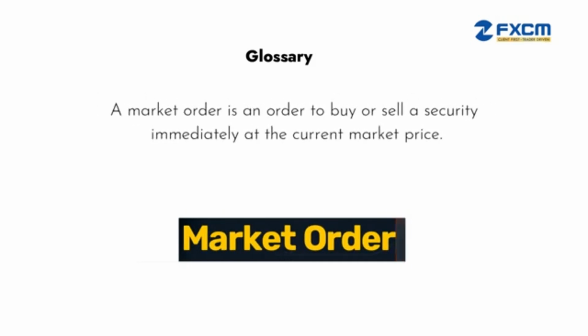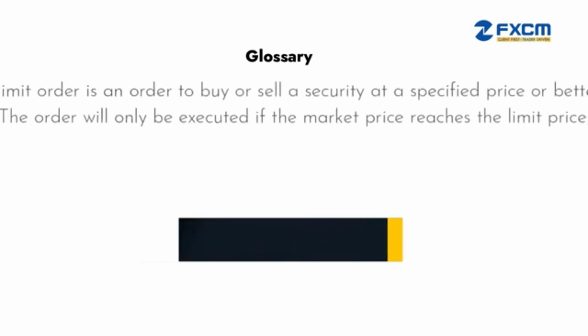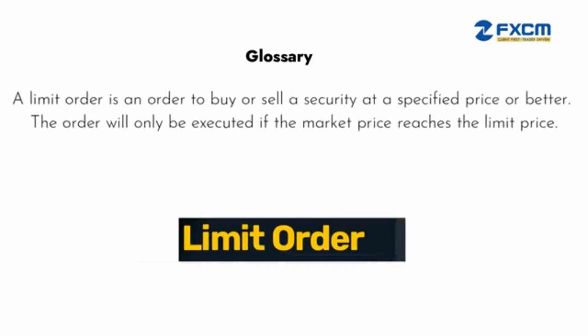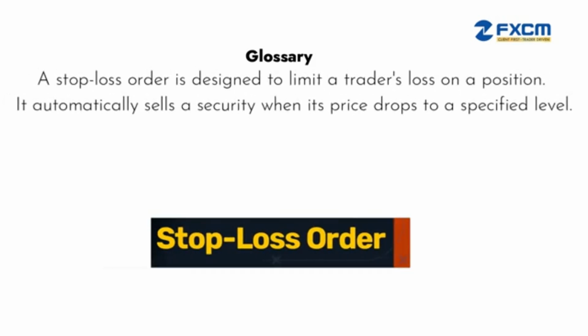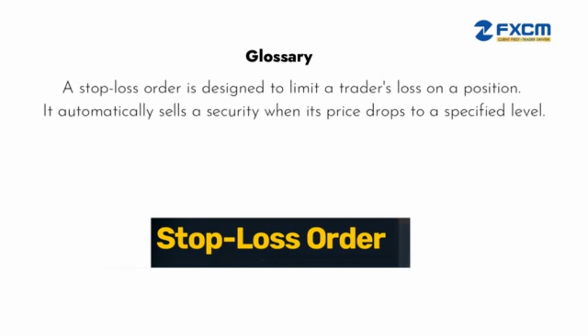Limit order. A limit order is an order to buy or sell a security at a specified price or better. The order will only be executed if the market price reaches the limit price. Stop loss order. A stop loss order is designed to limit a trader's loss on a position. It automatically sells a security when its price drops to a specified level.